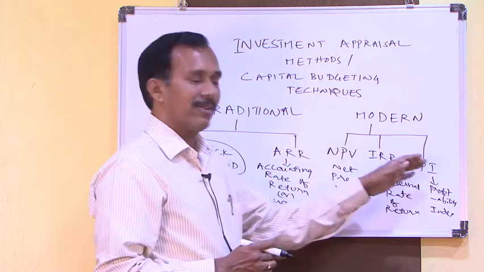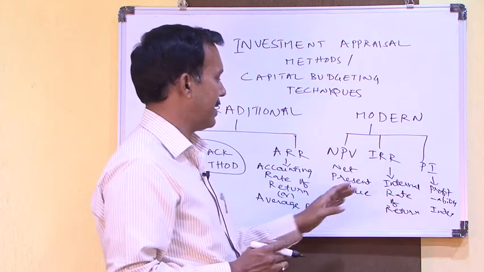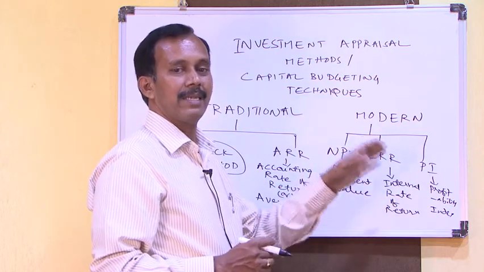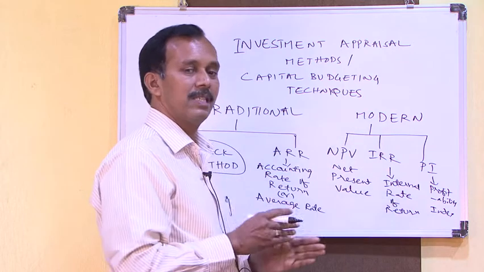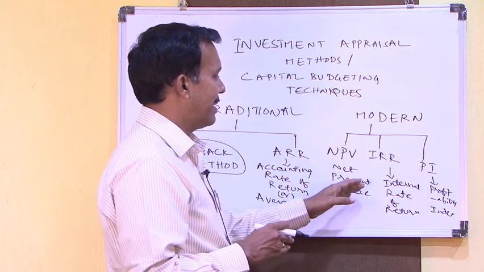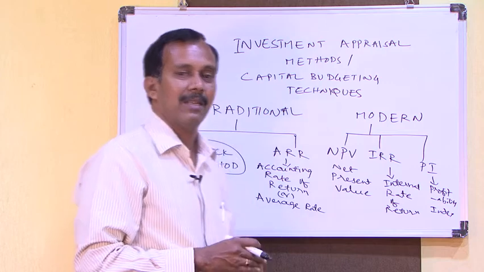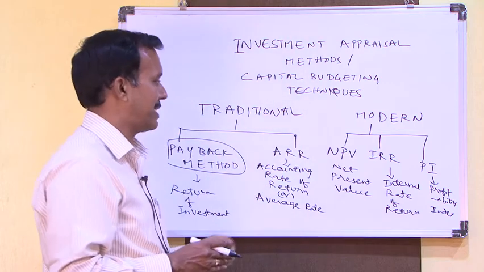Now take into consideration net present value, IRR and profitability index. These three consider the present value of cash flows, and we compare one or two investment projects and select whichever is best.